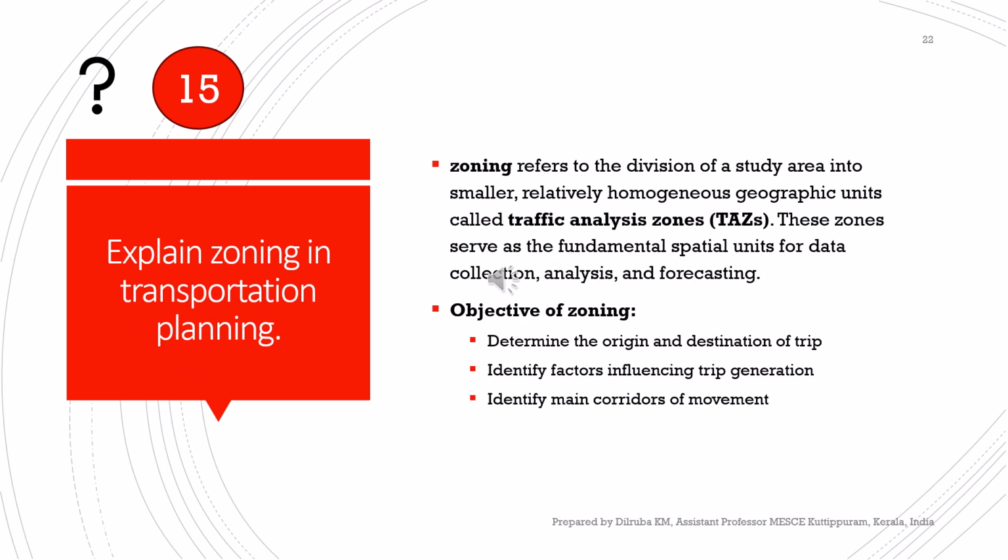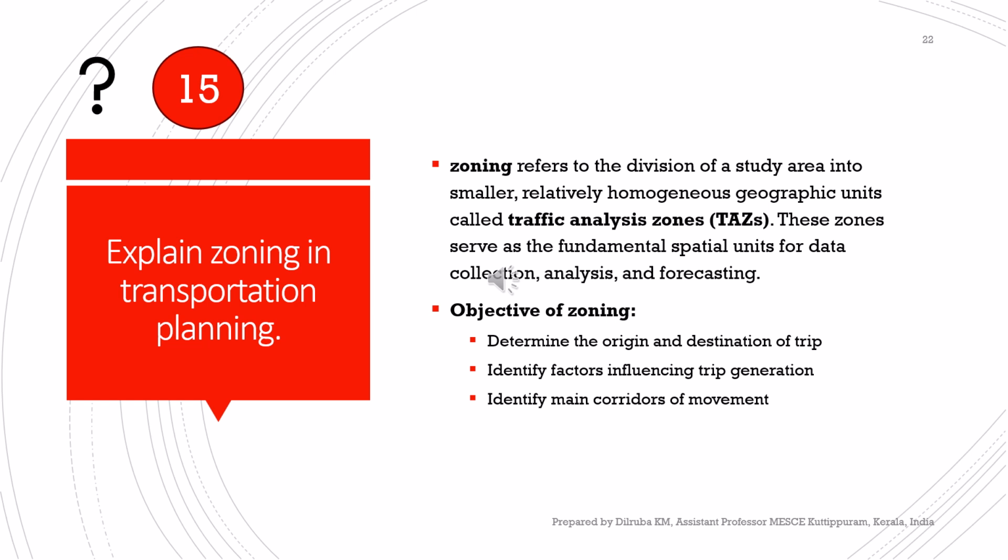Moving to the 15th question, explain zoning and transportation planning. As we delve into transportation study, you will often hear the term zoning. Zoning refers to the division of the study area into smaller, relatively homogeneous geographic units. It is also called Traffic Analysis Zone, TAZ. Think of it like breaking down a large city or a region into manageable neighborhoods or districts for analysis.